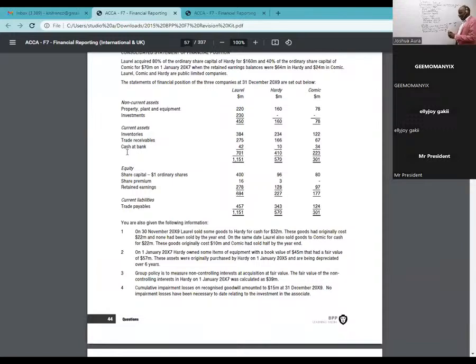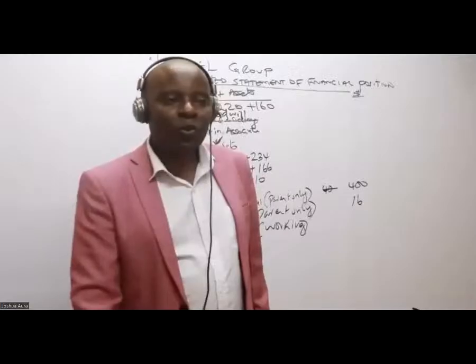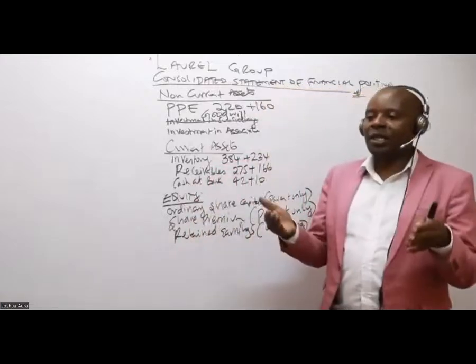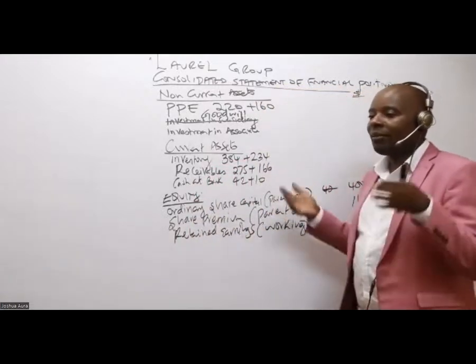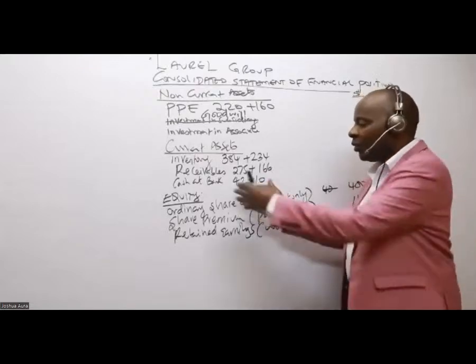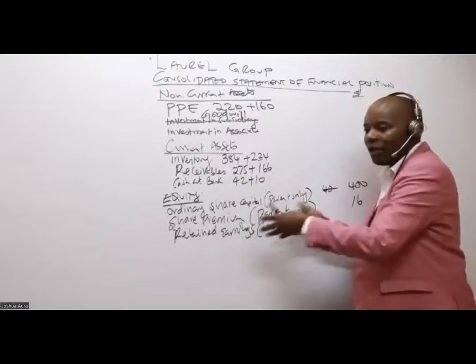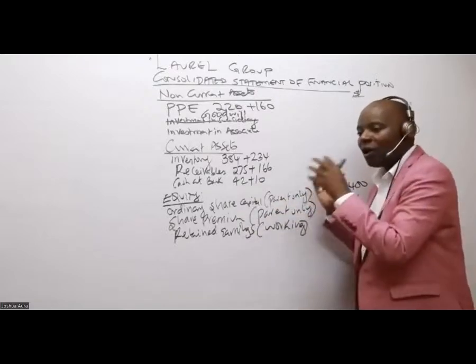Now, ladies and gentlemen, remember, when I'm doing group consolidations, in terms of equity, we shall always give birth to a new kid. There is a new kid who will be born here. Is there somebody who can tell us, in this case, the name of this new kid under equity? I don't know whether it's a baby girl or a baby boy.